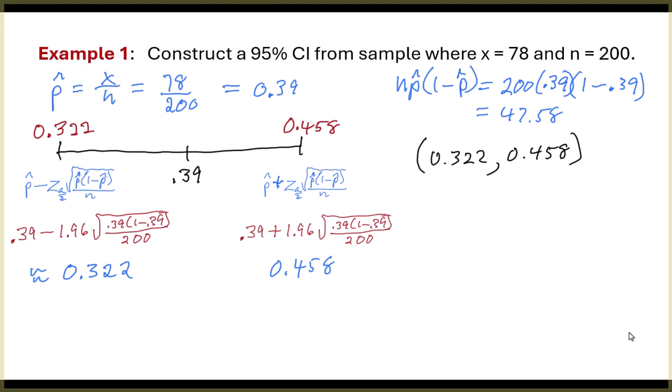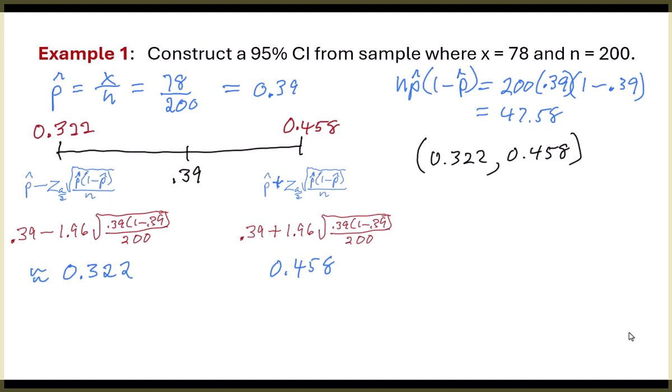Well, our sample said, for that one sample, 39%. But our confidence interval says anywhere from 32.2% to 45.8%. Anything from 32.2% to 45.8%. That's our guess. Now, that's a pretty wide range.